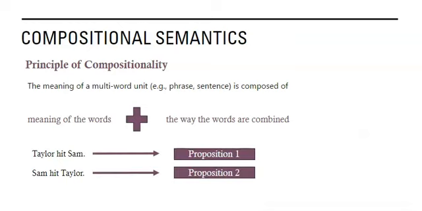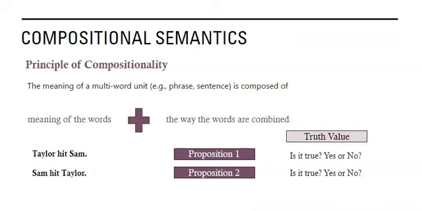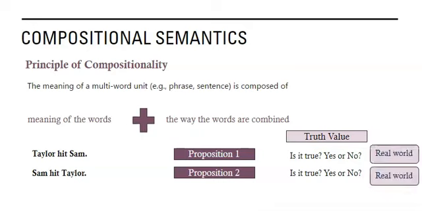So we can call these two sentences propositions. Proposition 1 is that Taylor hit Sam. Proposition 2 is Sam hit Taylor. Both of these propositions can have a truth value. That just means, is it true or false? Yes or no? Do both propositions have a truth value? How do we find out if it's true or false? We have to check in the real world.